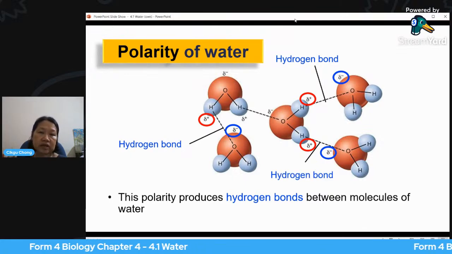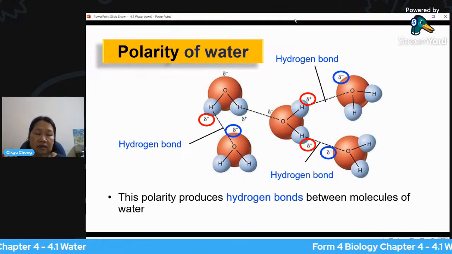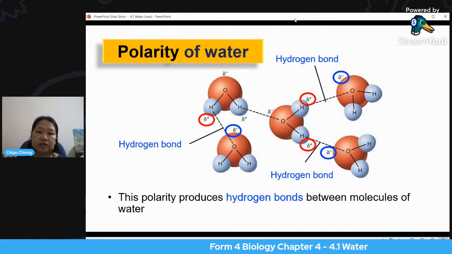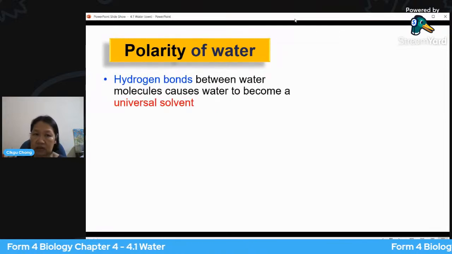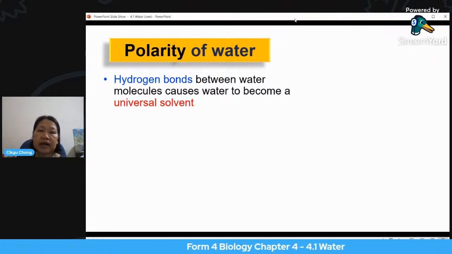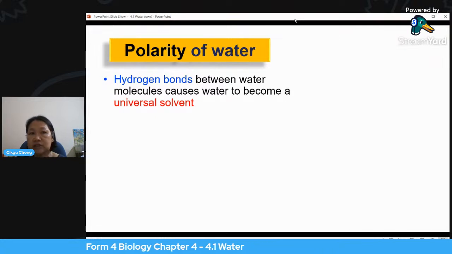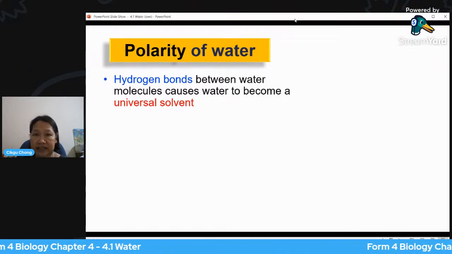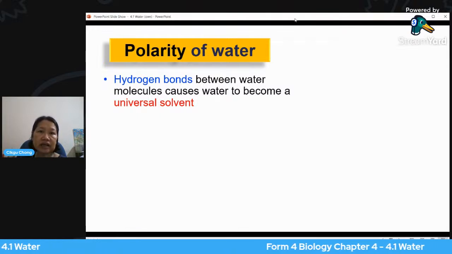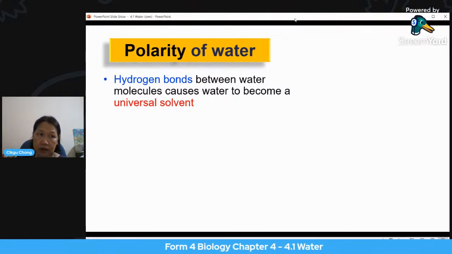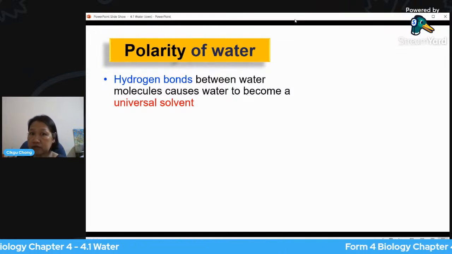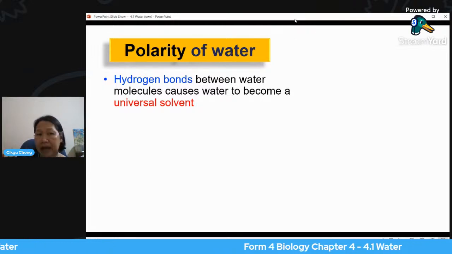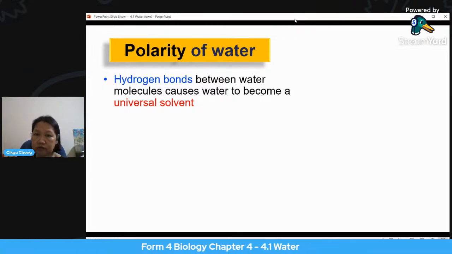So this hydrogen bond is important. This polarity produces the hydrogen bonds between the molecules of water. Now it is because of these hydrogen bonds between the molecules of water that water becomes a universal solvent. What is a universal solvent? As you know, water can dissolve many things. A solvent is a liquid that can dissolve solutes. So water can dissolve many solutes, so we call it a universal solvent.